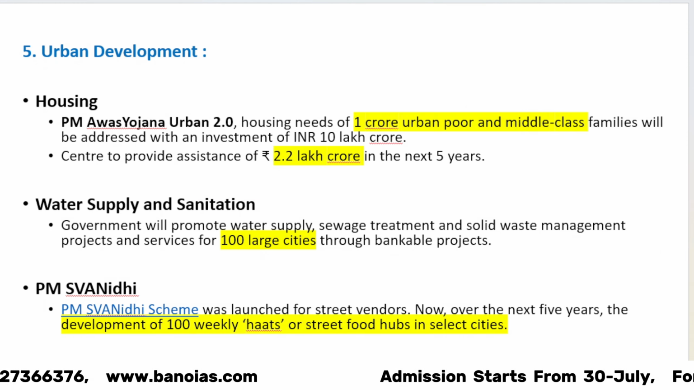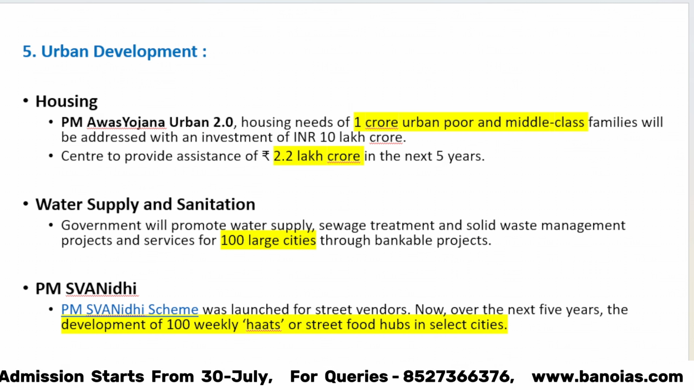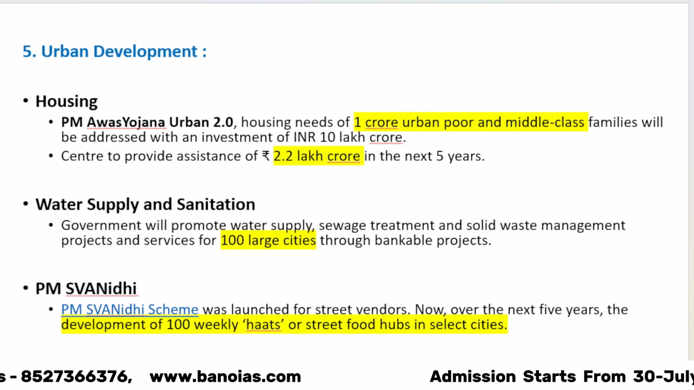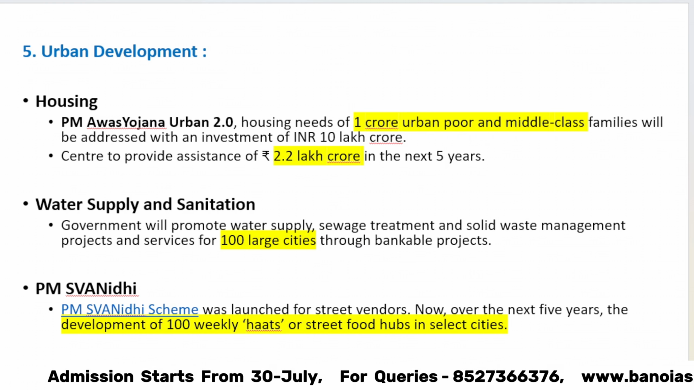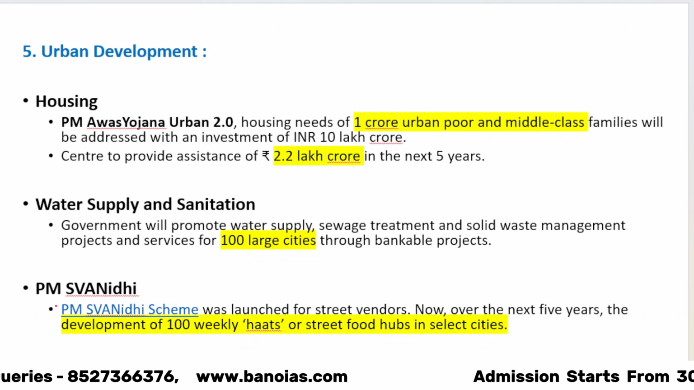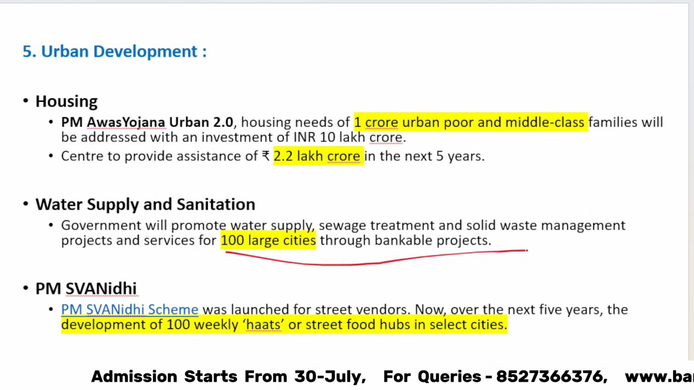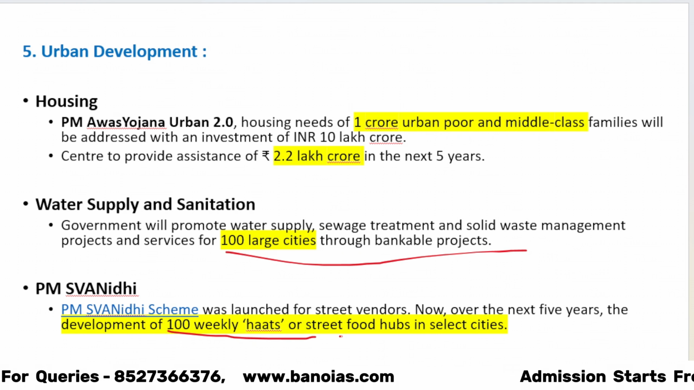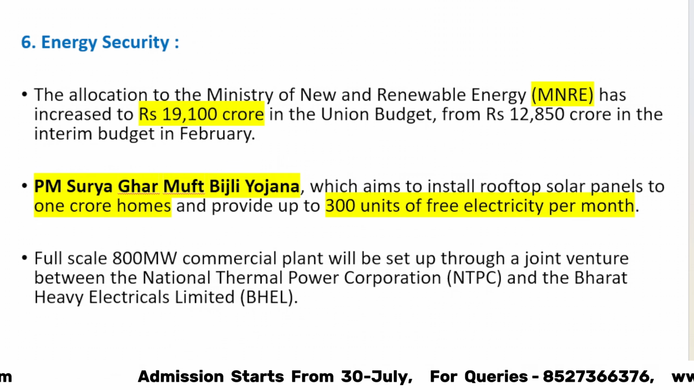Number 3, in urban development, PM Awas Yojana 2.0 will facilitate construction of 1 crore urban houses for urban poor and middle class families, and the center has allocated 2.2 lakh crore for this over the next 5 years. In water supply and sanitation, the government will promote water supply, sewage and solid waste treatment, waste management projects and services for 100 large cities through bankable projects. And under the PM Swanidhi scheme, 100 weekly haats or street food hubs will be developed in select cities. So this was priority number 5. Let's go to priority number 6.